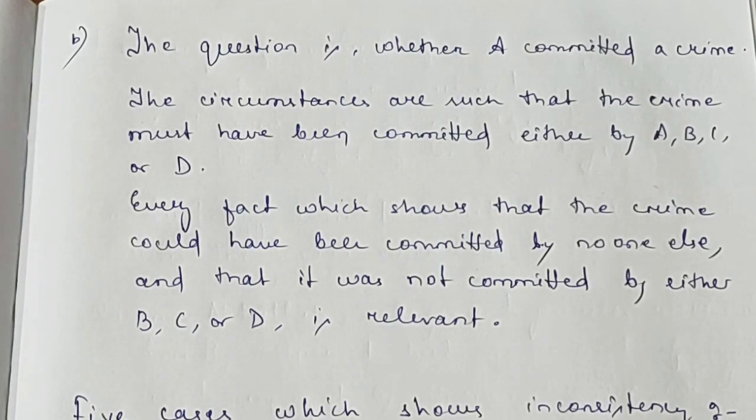So every fact which shows that the crime could have been committed by no one else except A, and that it was not committed by either B, C or D, is relevant. So the commission of the crime by B, C, D is excluded. So there is higher probability of commission of the crime by A. So this fact is relevant.